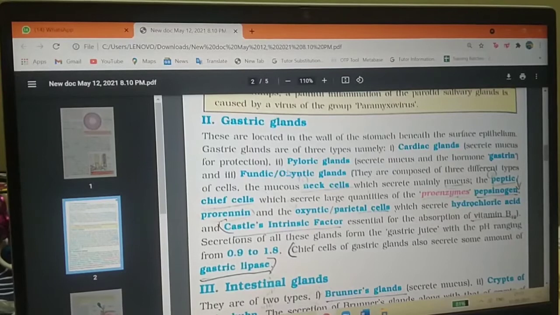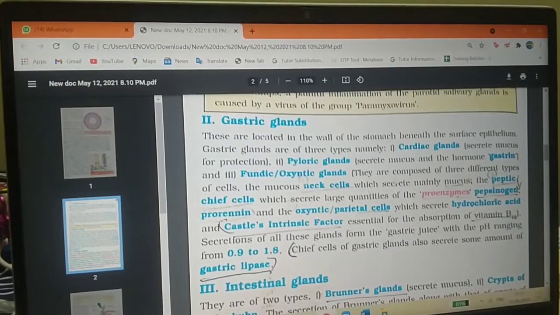And next, fundic or oxyntic glands are composed of three different types of cells.